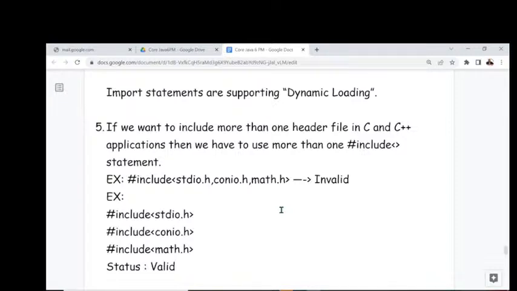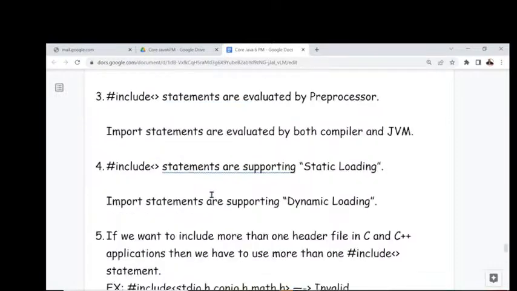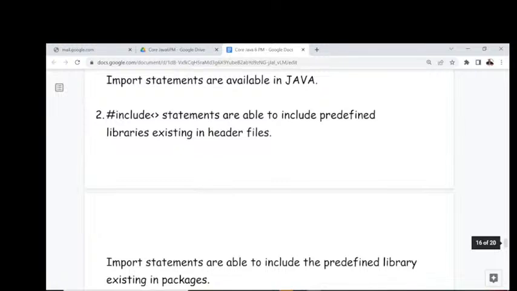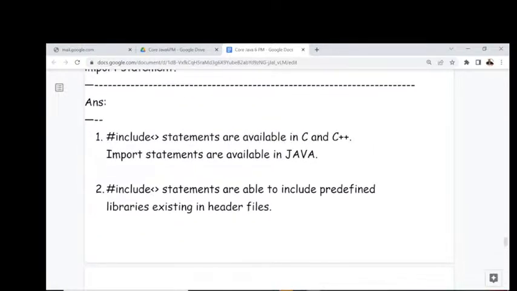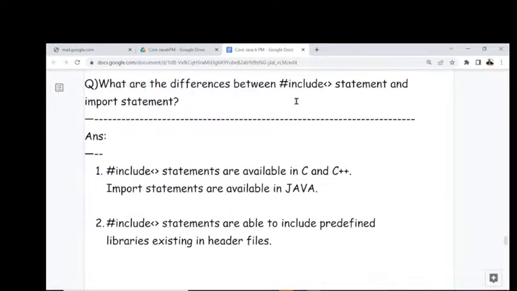Guys, are all of you following my points or not? Right, so these are the basic differences between hash include and import statements. Do all of you understand these points now? Will you repeat these points along with me? Will you cover these points here? Anyway, try to understand it one more time. What are the differences between the hash include statement and the import statement?